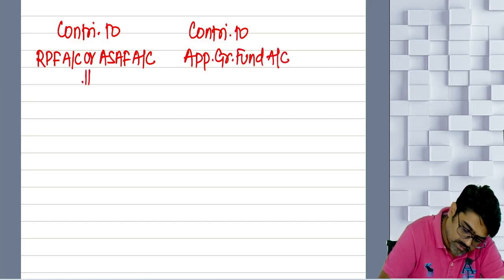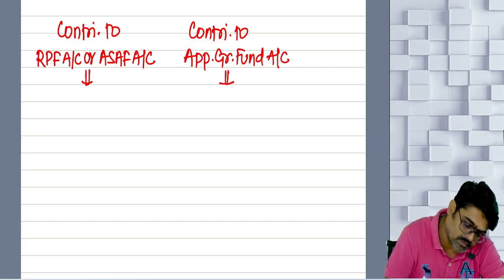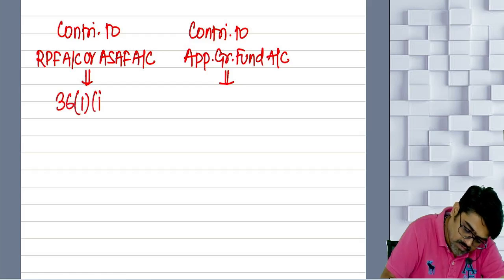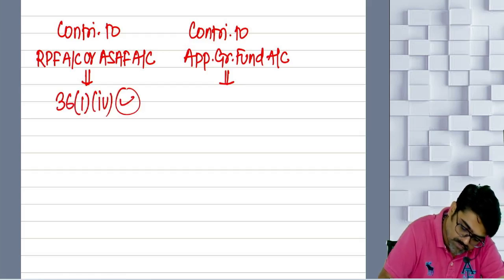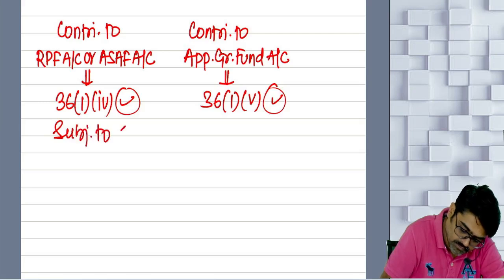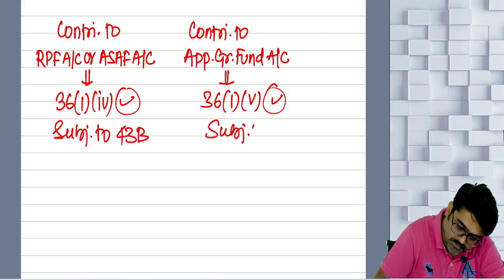Tell me, this is allowed under which section? 36(1)(4). This is allowed. 36(1)(5) says that this is also allowed. This is allowed subject to, and this is also allowed subject to.